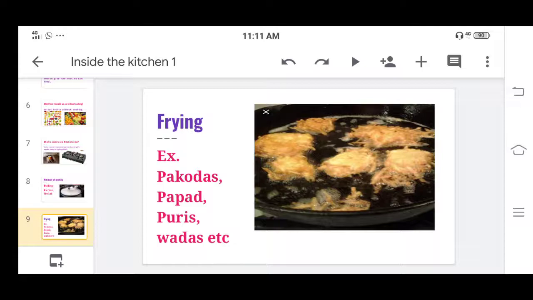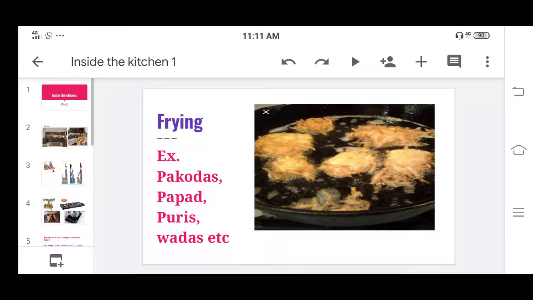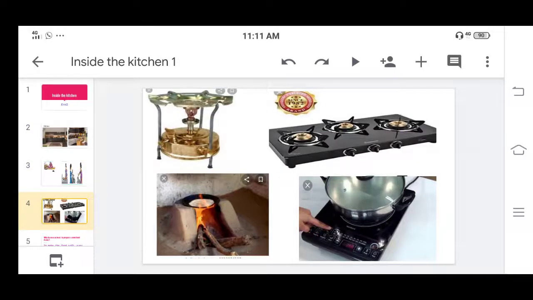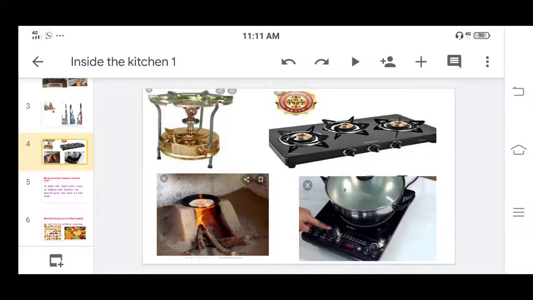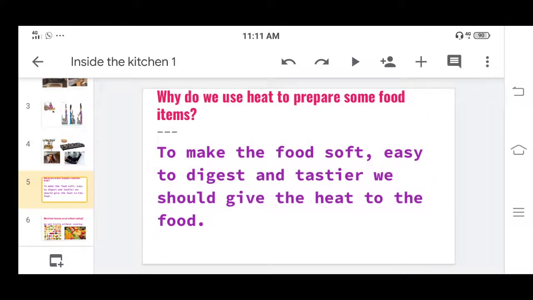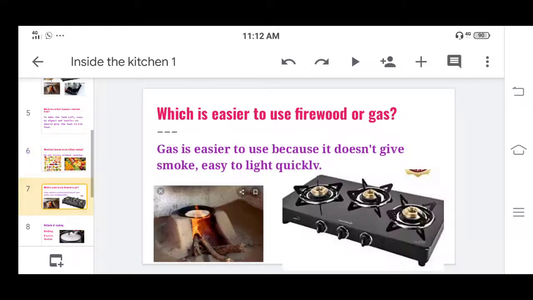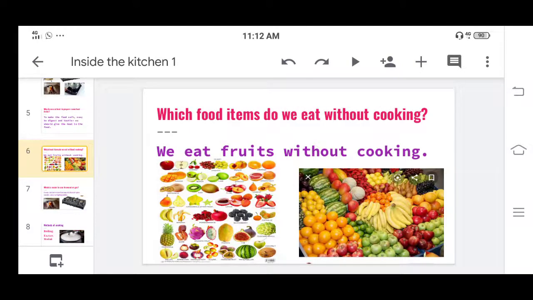So these are the methods we have seen. We have seen about the kitchen, about the different things we use for cooking, for obtaining the heat, and why we cook the food: for making it soft, easy to digest and tastier. Fruits we are not going to cook, we have to eat them raw. If we cook the fruits, whatever nutritious things are there will go away. We will not get all the nutrients from the fruit.